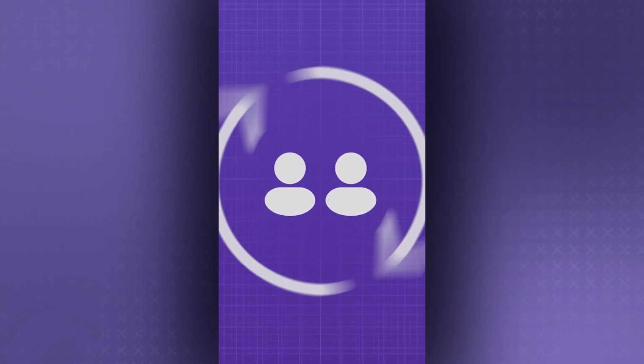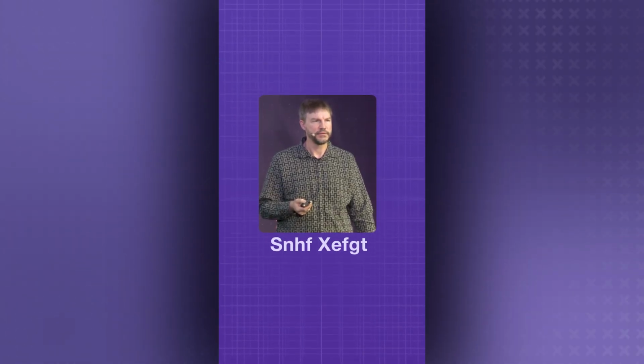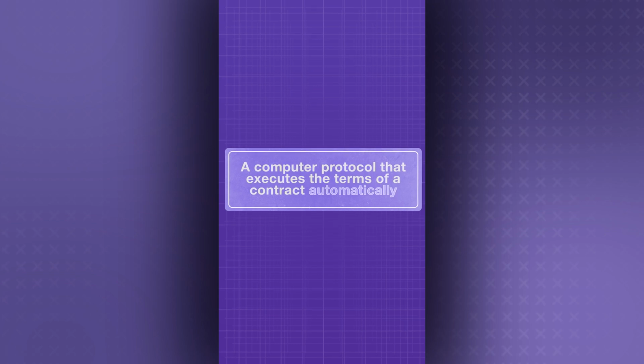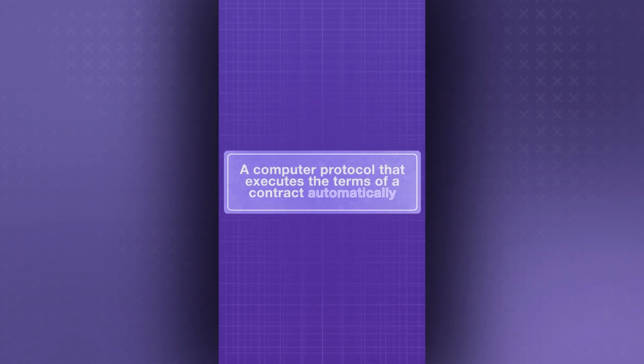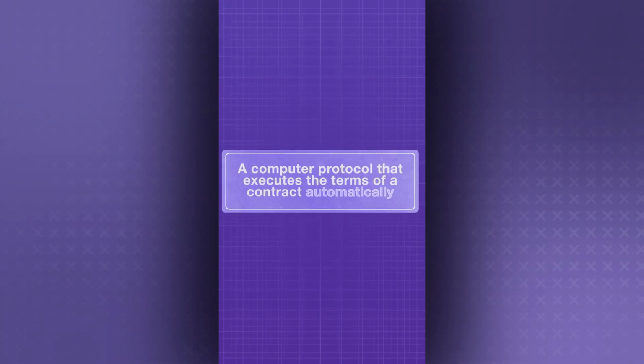By the way, it's interesting that the term smart contract was first coined back in the 90s by Nick Szabo, a computer scientist and cryptographer. Back then, nobody knew about blockchain yet. Szabo defined a smart contract as a computer protocol that executes the terms of a contract automatically without the need for trust between the parties. It was Nick Szabo who tried to bring this principle into the digital world, applying it to complex operations like copyright or real estate sales. It's a pity that in those days there was no decentralized environment for their secure execution.